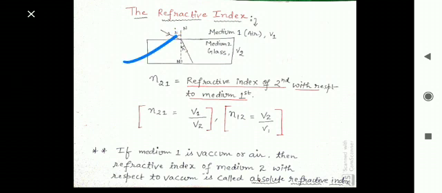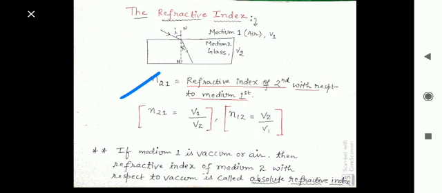Now see, I have written here n21. What is the meaning of this statement n21? See, n is refractive index. In some books, in place of n, mu is also taken. So mu and n both are the same, both are refractive index. Don't be confused about what is n and what is mu. Keep only one concept: either you will go with mu or go with n.